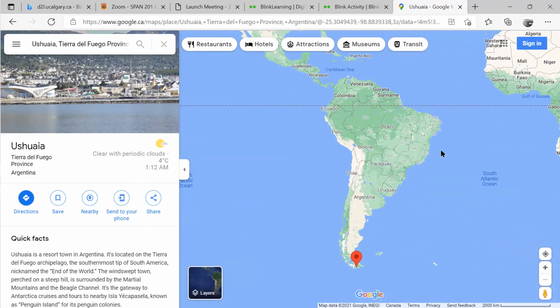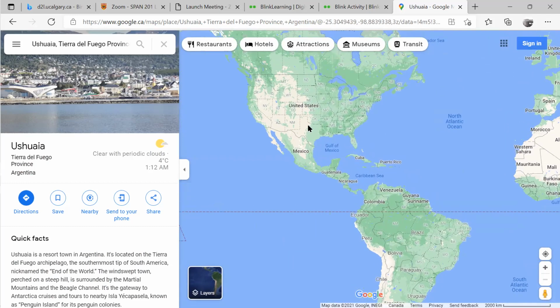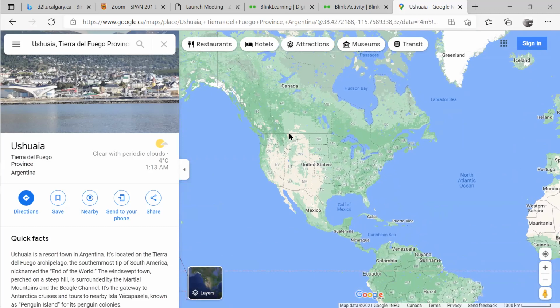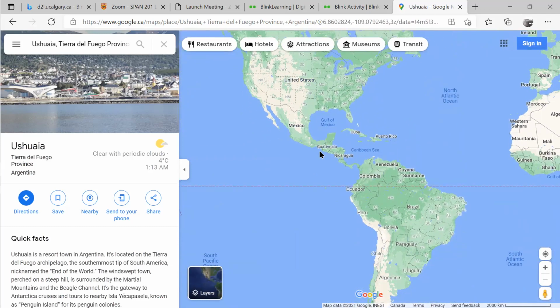So we have Mexicali here, and now we have here Ushuaia. So imagine how cold this could be. You probably didn't know, or you probably knew, that this green color shows the heat in these countries. So in Brazil, in the Amazons, which is somewhere here, it is green because it is hot. And when you see the white, that means it is cold. Now, you can see here probably at this time of the year when they took the picture, Alberta is cold. And then it's cold all over the Rockies, and then it goes green in Mexico.